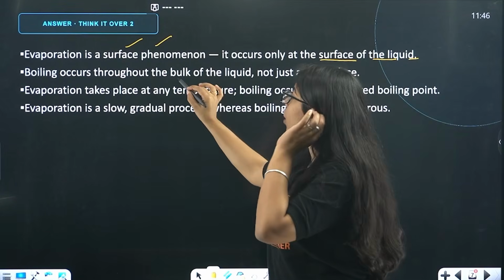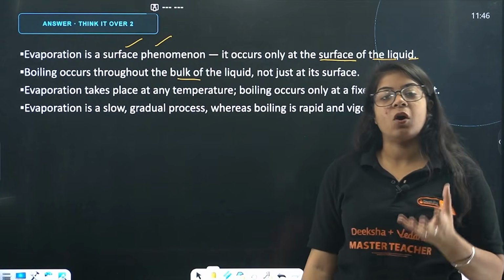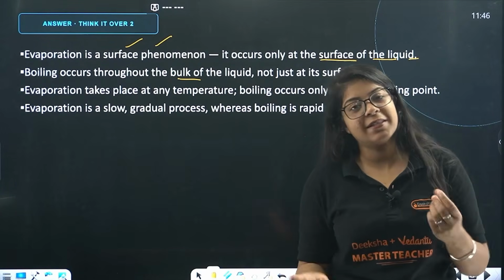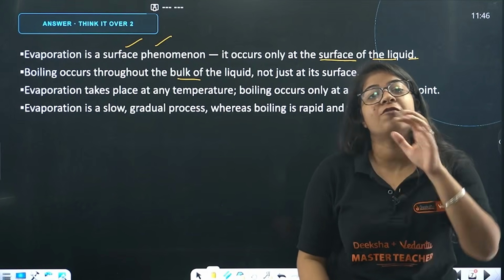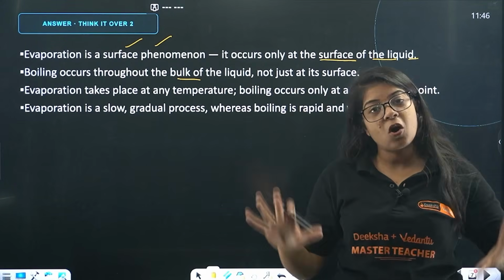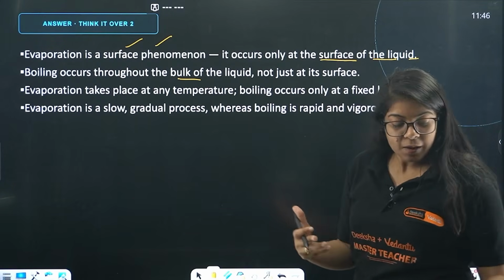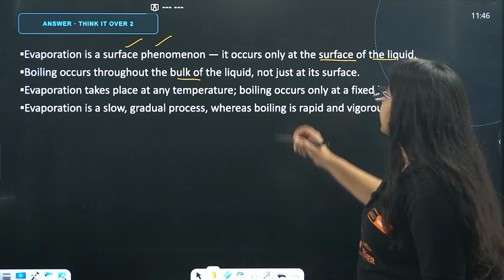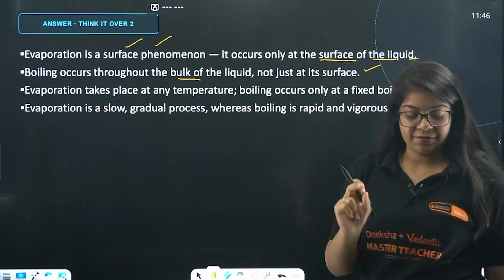Boiling occurs throughout the bulk. Whenever you boil water or milk, it is boiling throughout, right? It's not boiling just from below the surface or the upper surface. It is boiling all throughout, right? So it's a bulk phenomenon, beta, not just at its surface.